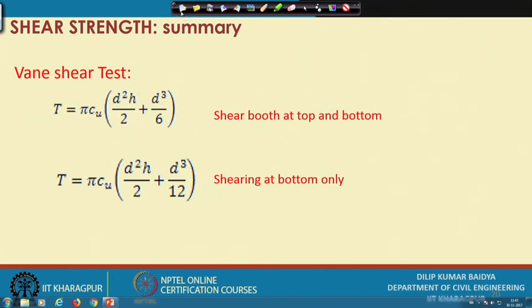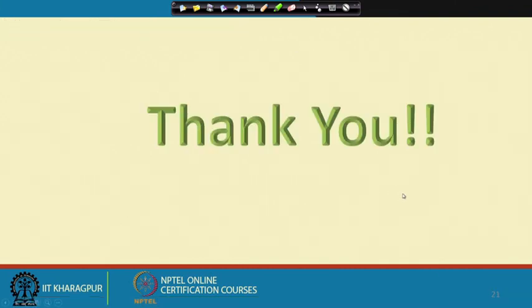So, by and large that is all about shear strength. I think I will go to the next topic from the next lecture. With this I conclude the shear strength topics.